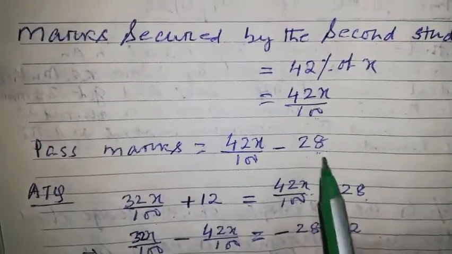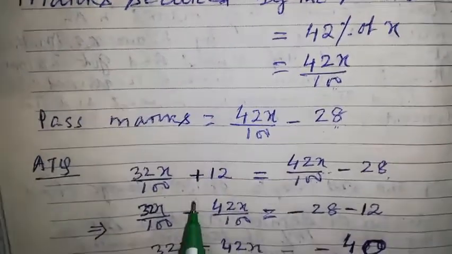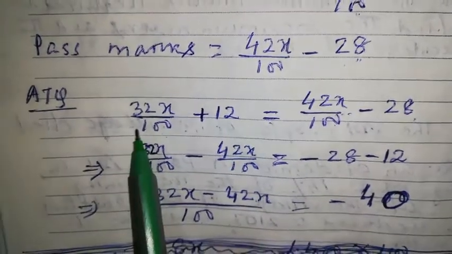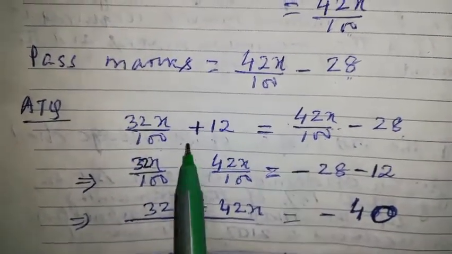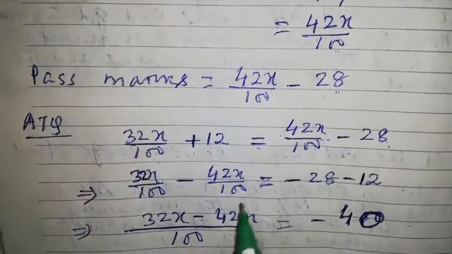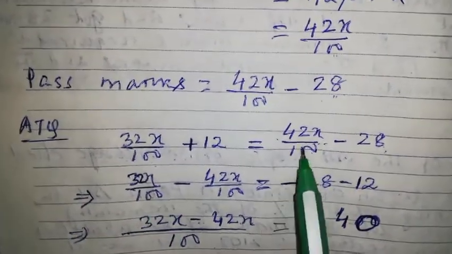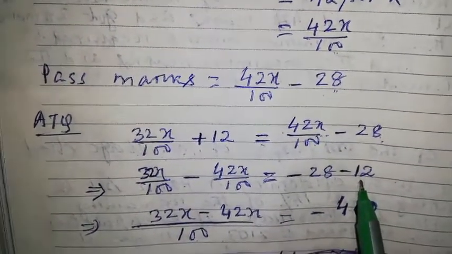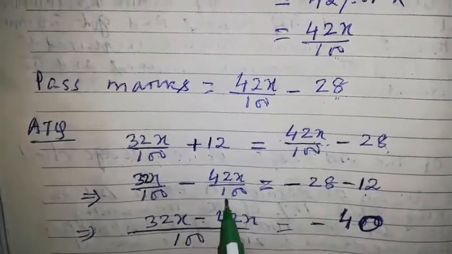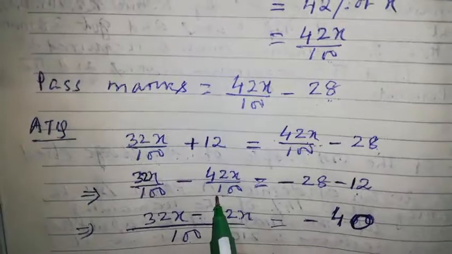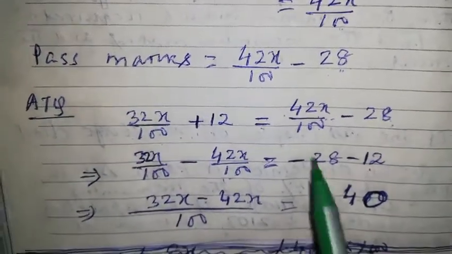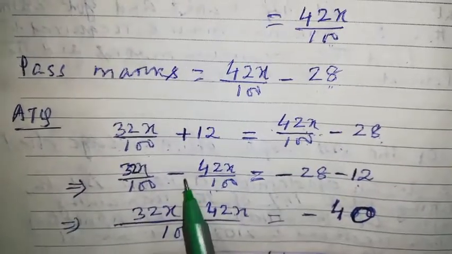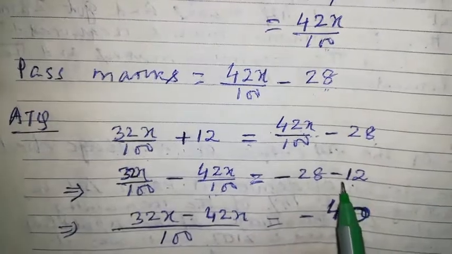In the beginning itself I told you, beta, the pass mark for each and every student of a school or a class is the same. So the pass mark for the first student and the pass mark for the second student are both equal. After equating, what will I do? All the variables you put on one side and all the constants on the other side. And when they change their side, their sign will also change. All of you know it. Like this one comes to this side, it becomes minus. This one goes that side, its sign becomes minus also.